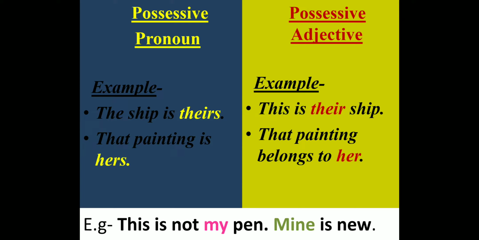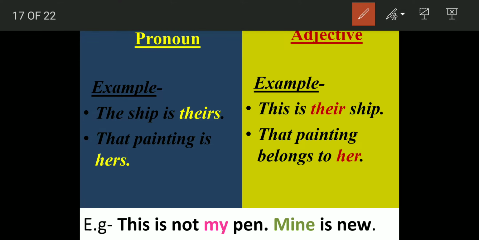Let us see the example and understand the difference between possessive pronoun and possessive adjective. We've already studied the difference in case of personal pronoun and personal adjective, interrogative pronoun and interrogative adjective, demonstrative pronoun and demonstrative adjective. So in the case of possessive pronoun and possessive adjective, let us understand with the help of an example. The ship is theirs. What is the noun here? Ship. Whom does it belong to? It belongs to them. So that is why they are saying the ship is theirs.